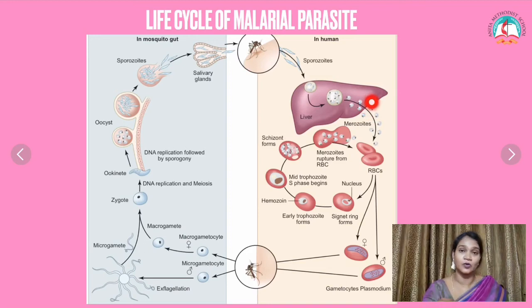The sporozoites become schizonts inside the liver because they undergo multiplication. Asexual reproduction takes place and they multiply. In the liver cell, from the schizont they become another structure called merozoite.